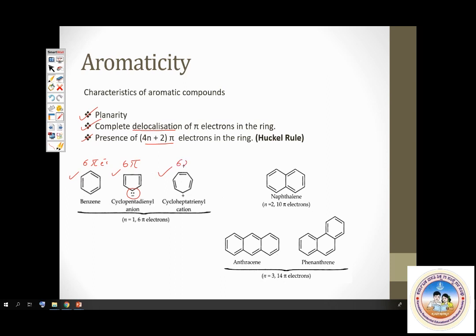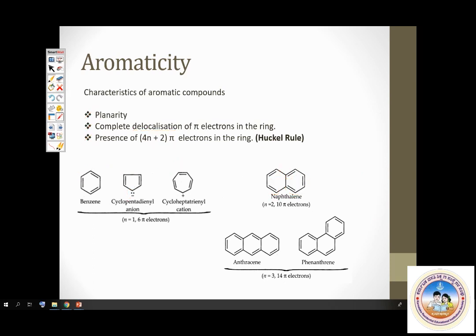In naphthalene, see how many electron pairs: 1, 2, 3, 4, 5. 5 into 2, 10 pi electrons. 10 pi electrons is obtained when you take n equal to 2. If n is equal to 2, then 4n plus 2 will be equal to 10. Yes, this satisfies Huckel's rule. This also satisfies Huckel's rule. So likewise, you can recognize aromatic systems. Very easy. You have all noted this down as well. Next.